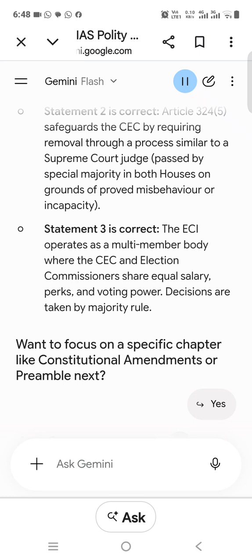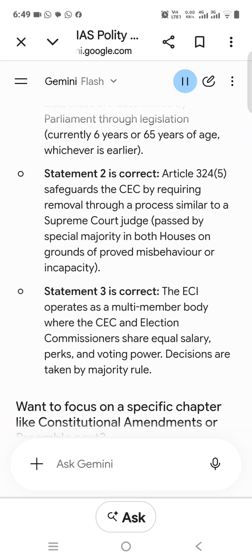The Public Accounts Committee, PAC, examines the annual audit reports of the Comptroller and Auditor General, CAG. Ministers are eligible to be elected as members of the Estimates Committee. The Estimates Committee consists of 30 members, all drawn exclusively from the Lok Sabha. Which of the statements given above are correct? A. 1 and 2 only. B. 1 and 3 only. C. 2 and 3 only. D. 1, 2, and 3.